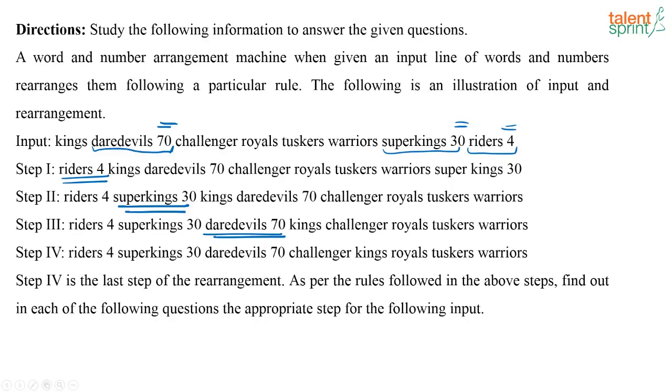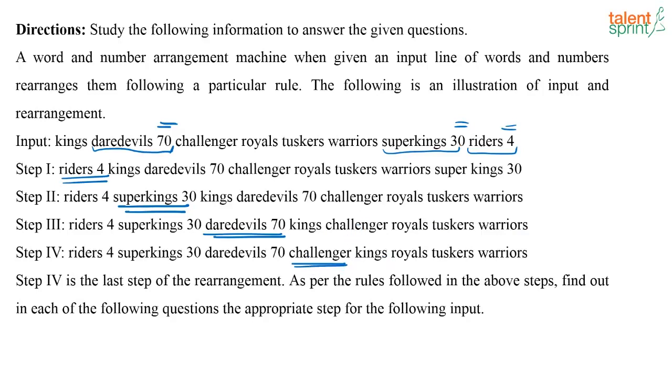So first I am considering the word that is followed by a number as one unit, and I arrange these in the ascending order of the numbers. Once I am done with that, then the remaining words that are there, I arrange them as per the alphabetical order. So once this is done, which will come first in alphabetical order? Challenger, right?